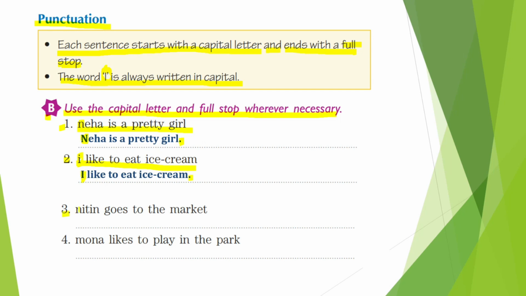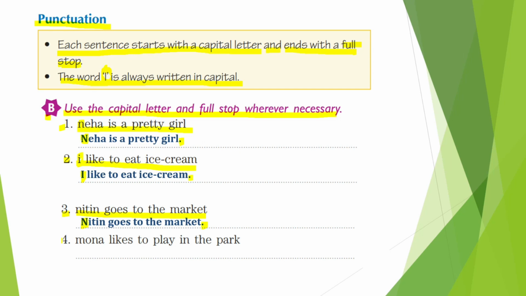Now third one. Nitin goes to the market. So how is it written? Nitin goes to the market. Nitin's N is capital here. Why? Because it is the first letter of the sentence, and at the end we have also put a full stop. Why? Because it ends the sentence.